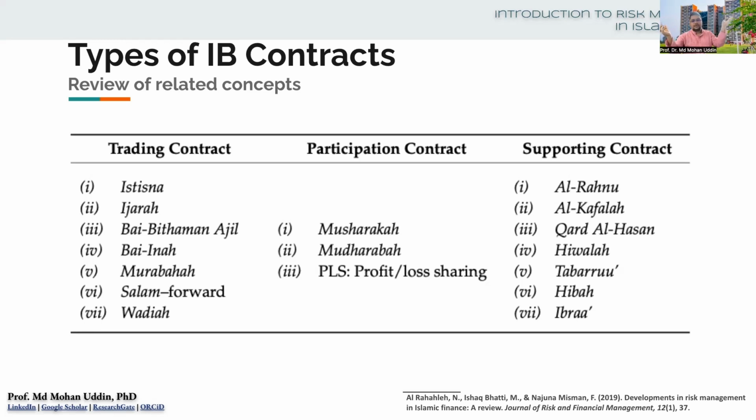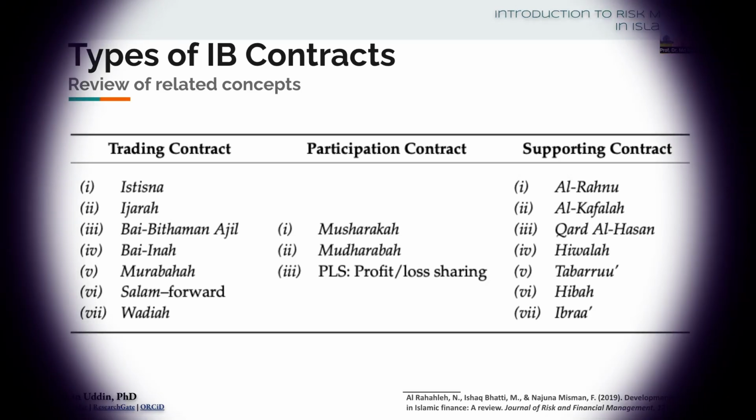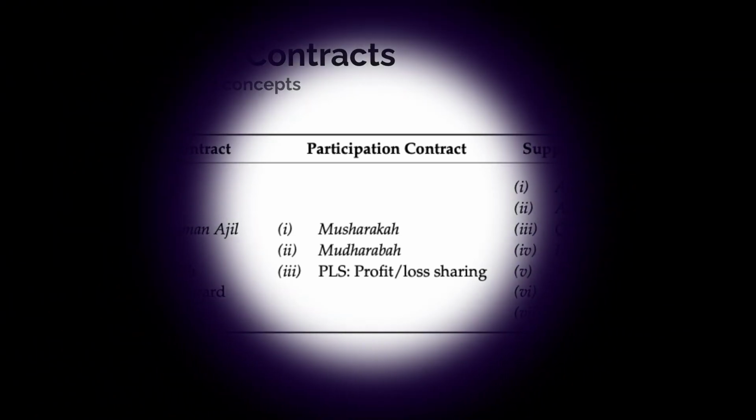Namely, if we want to mention the examples: istisna, ijara, bai bithaman ajil, bai inah, murabaha, salam, forward, wadiah. These are basically trading contracts. And musharaka, mudaraba, these are the examples of participation contracts. And al-rahnu, al-kafala, qard al-hasan, hawala, tabarru, hibah, ibra. These are the examples of supporting contracts under Islamic banking arrangements.